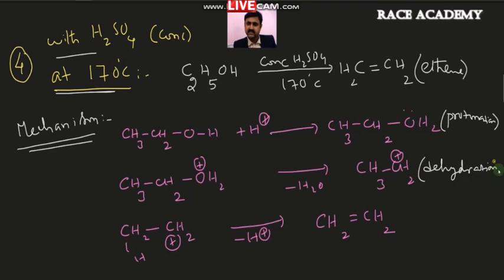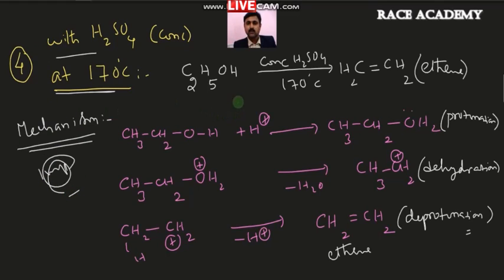At 170 degrees Celsius, only dehydration will take place, and sulfuric acid is called a common dehydrating agent, and it will immediately remove the water. In the second step, formation of carbocation takes place, and this carbocation will lose one proton. After removal of the proton, we can say ethene, the final product, will be obtained. That step we call deprotonation. It is the most important mechanism, as you all know. An important question for the examinations is dehydration of alcohols.